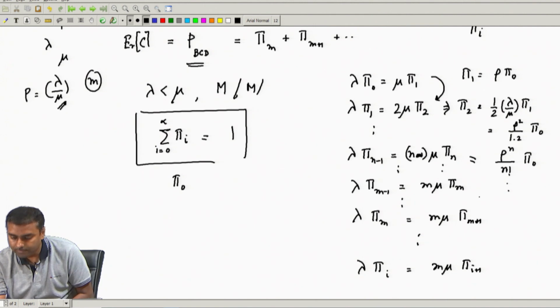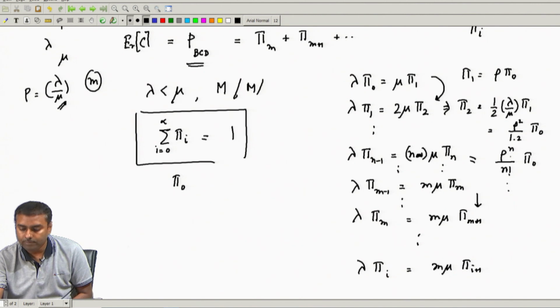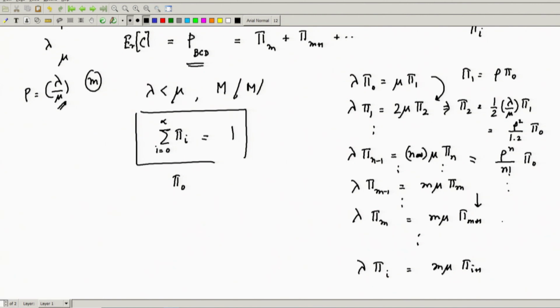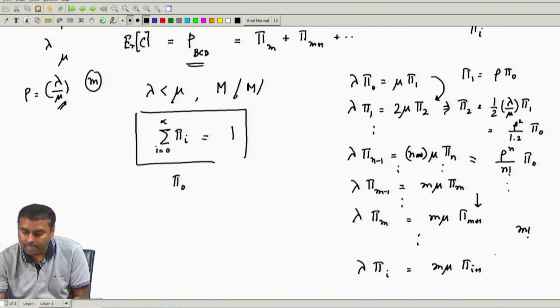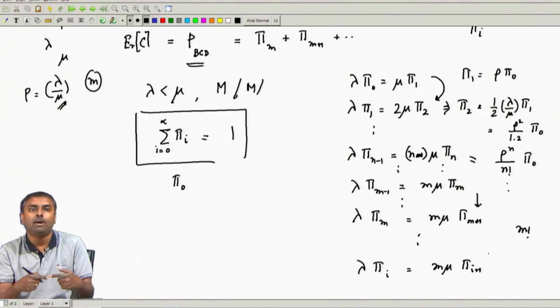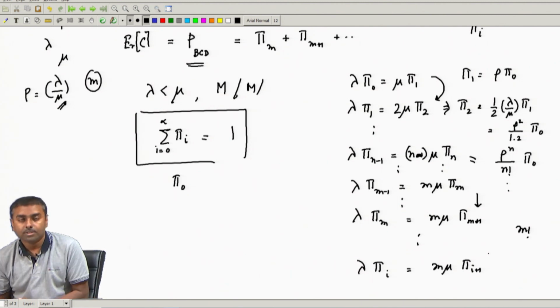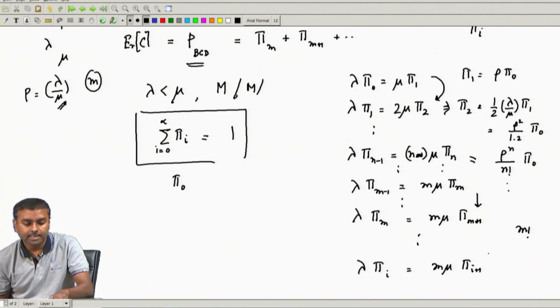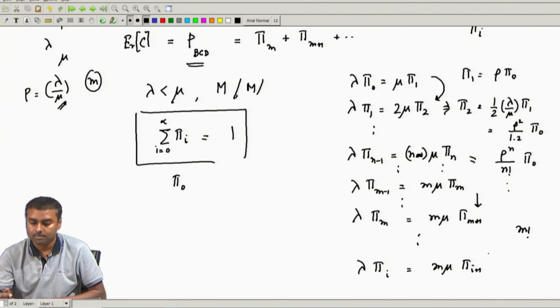Only thing is that from here onwards it will be slightly changed. So, rho to the power n will be happening, but this will no longer be factorial n. There will be a factorial m part and then m to the power of the rest of the things, i minus m. So, you can construct this very nicely, then you get a summation term in pi 0, you solve that, and you get all the corresponding pi 1, pi 2, pi 3 values.